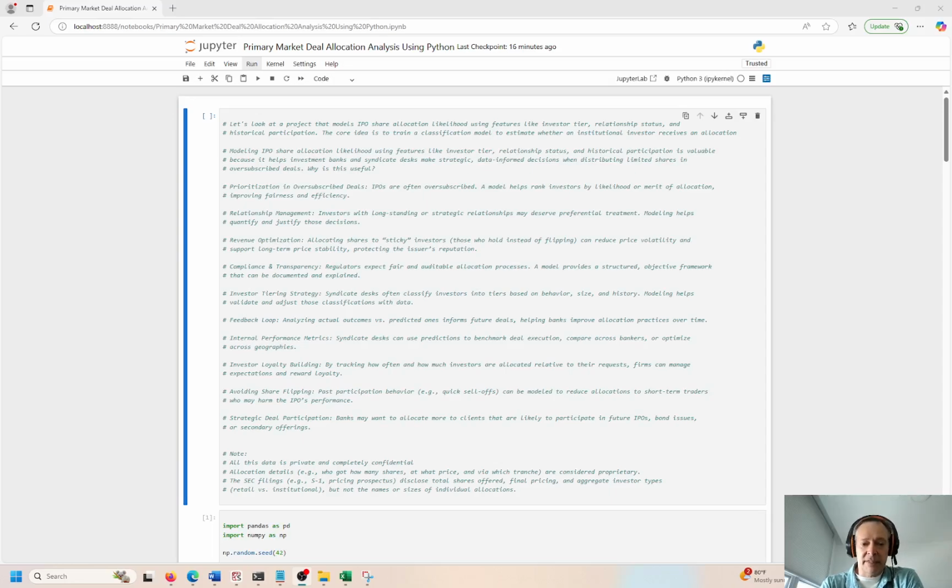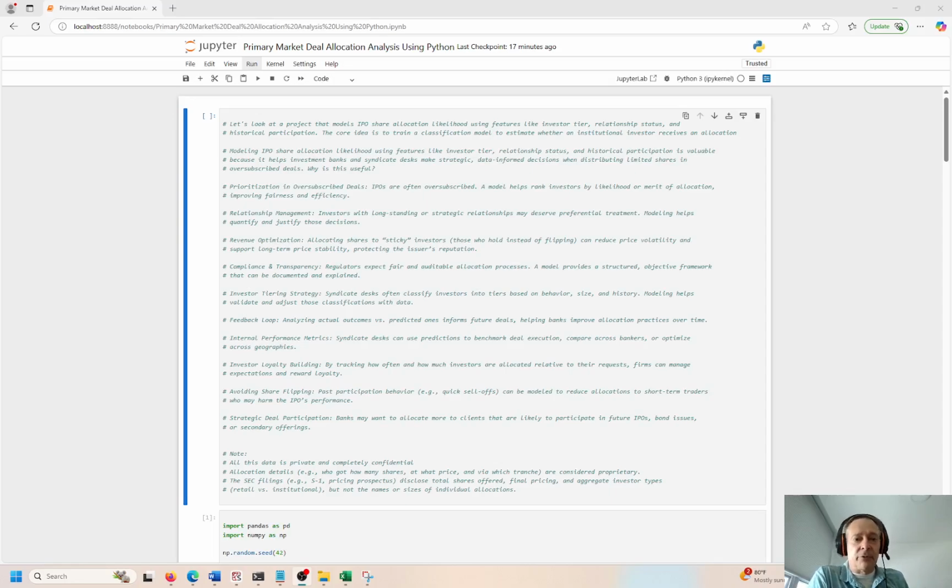You can get some things like SEC filings and price prospectuses, but they don't disclose the total number of shares offered, the final pricing, and things like this. So it's going to be a realistic example of how these things are done. But again, we'll have to make up the data because outside of the iBank, you would never have access to this actual data. And why would we even do this type of analysis?